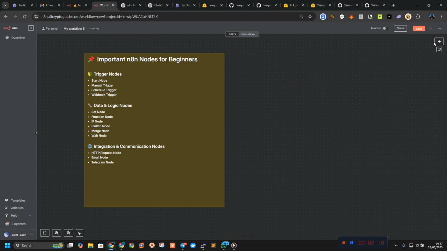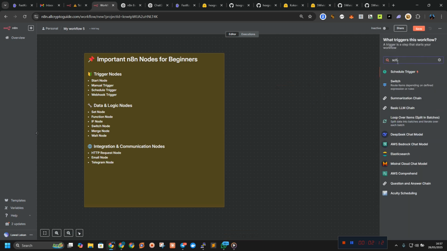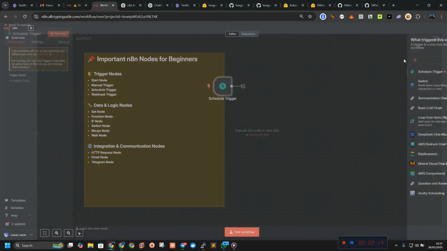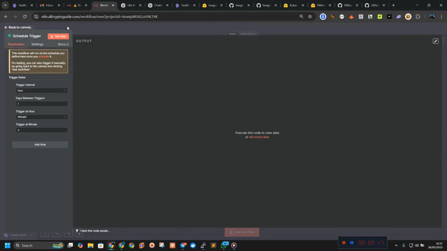Now we have what we call the schedule node. This schedule node runs your workflow automatically based on time. You can set it to run once a day, as you can see, this is days. You can set it to run even just on Monday at 9 a.m. For example, if you want to send a daily report email, you can use this trigger to set the time and it is going to take control.